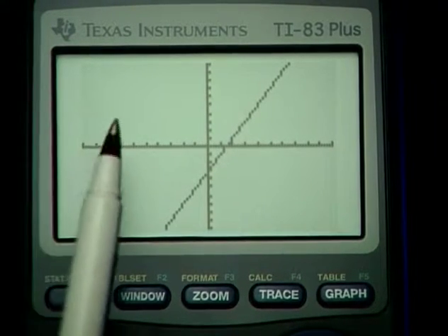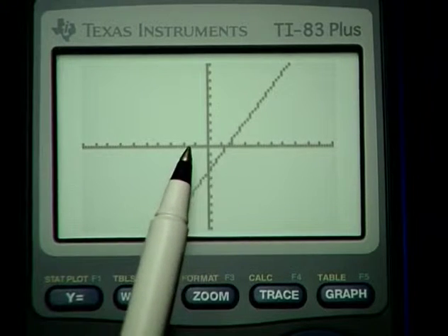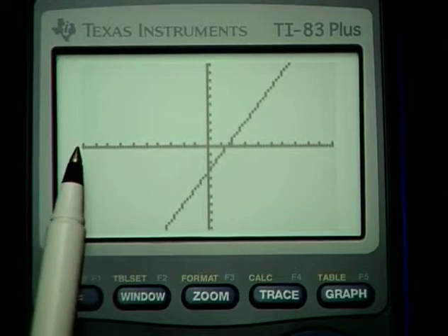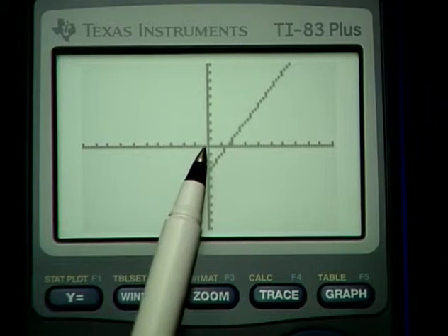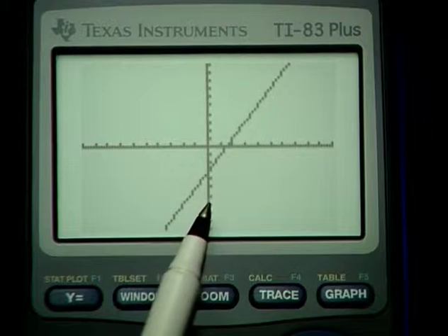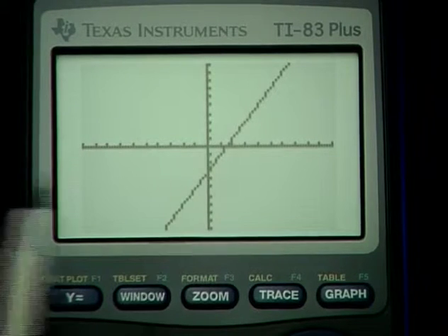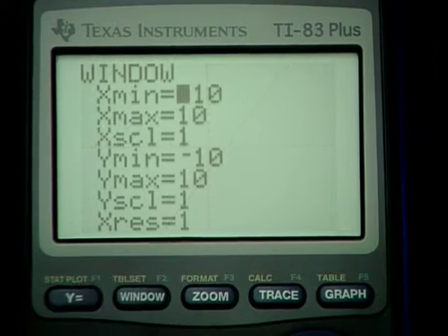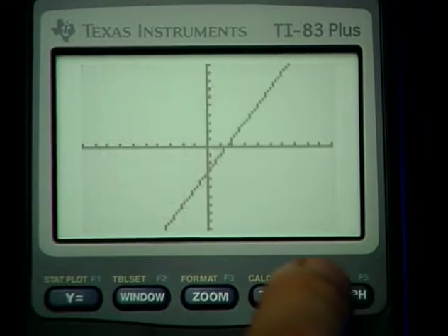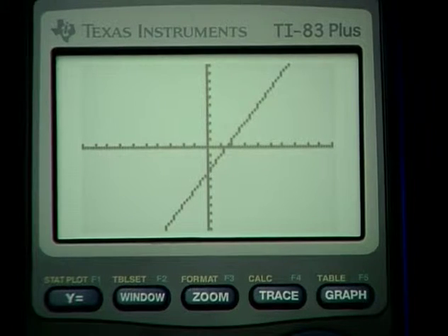Now, notice that the tick marks here, I have 1, 2, 3, 4, 5, 6, 7, 8, 9, 10 to the left of the y-axis. And I have 10 to the right, and I have 10 above and 10 below. Well, that's because of the window settings that we have right here. So we can redesignate that if we want to. Now, let's have a look at the scale situation. Back to the graph. Now, notice that there are 10 tick marks in all directions.